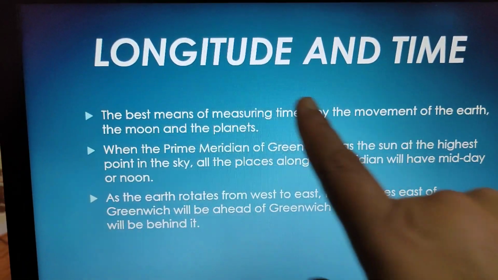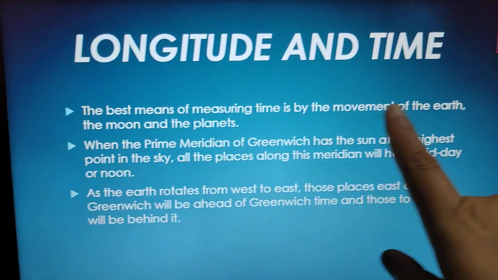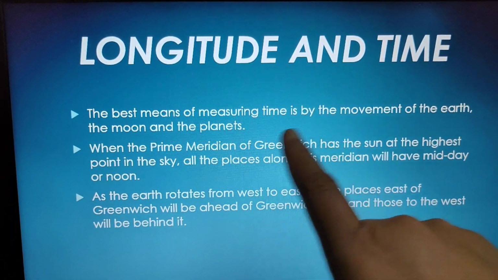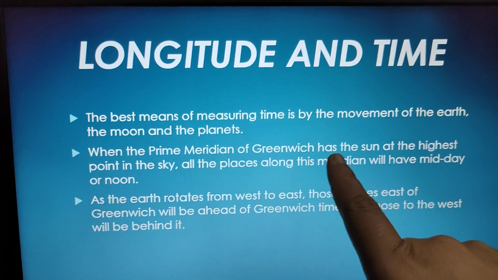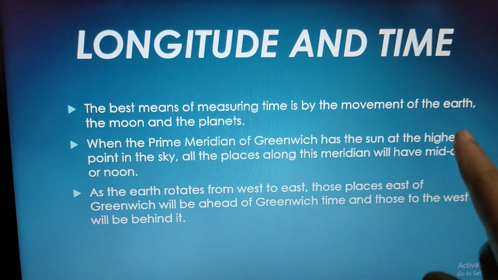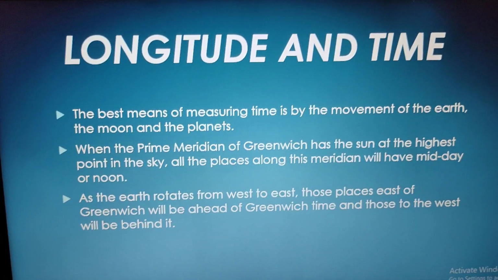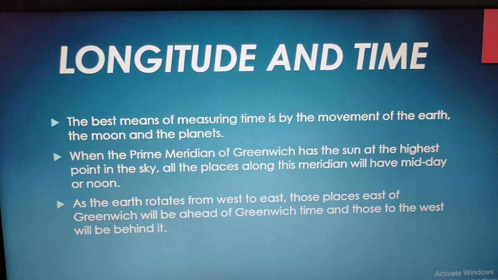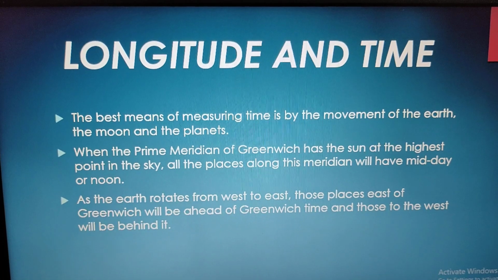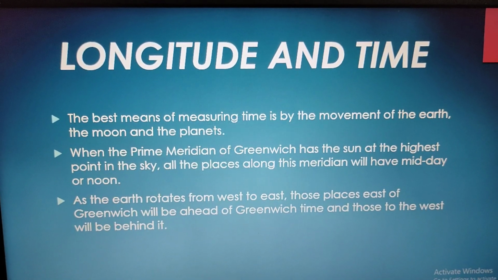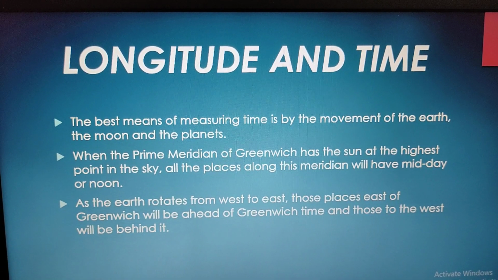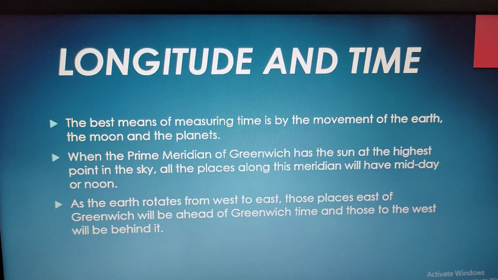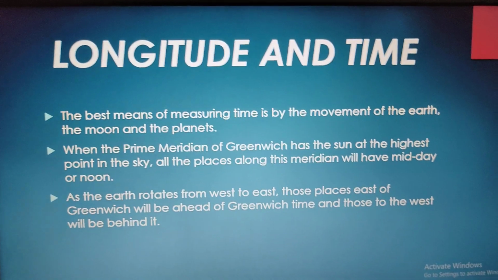So the best means of measuring time is by the movement of the earth, the moon and the planets. When the prime meridian of Greenwich has the sun at the highest point in the sky, all the places along this meridian will have midday or noon. As earth rotates from west to east, those places east of Greenwich will be ahead of Greenwich time and those to the west will be behind it.